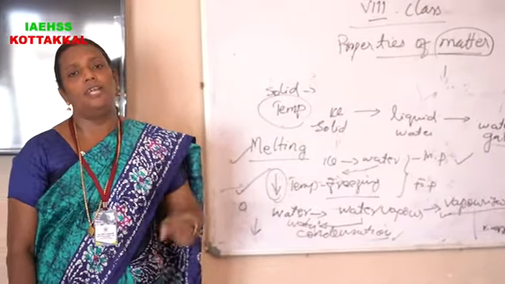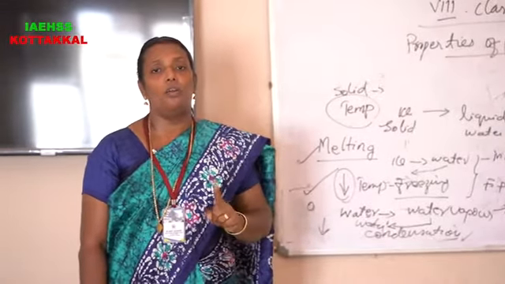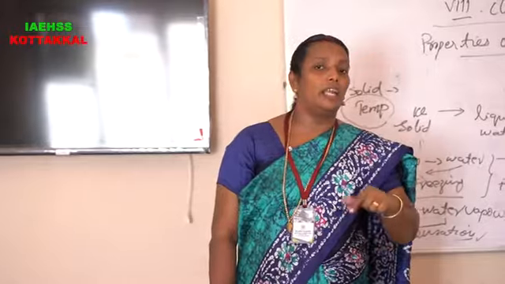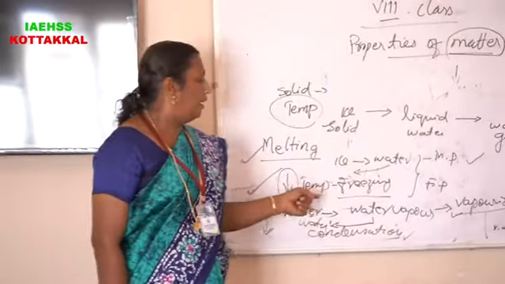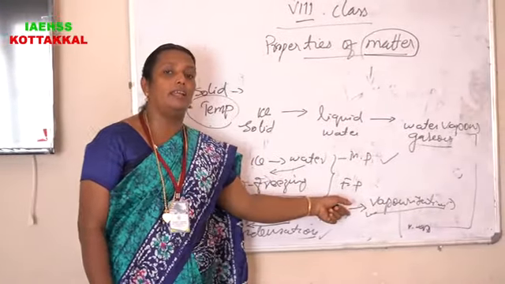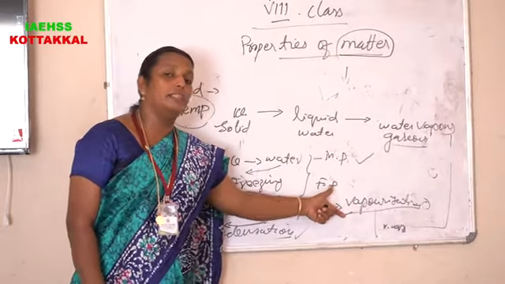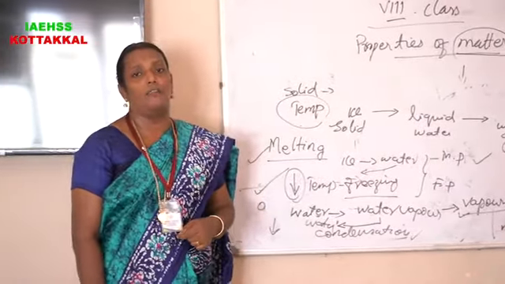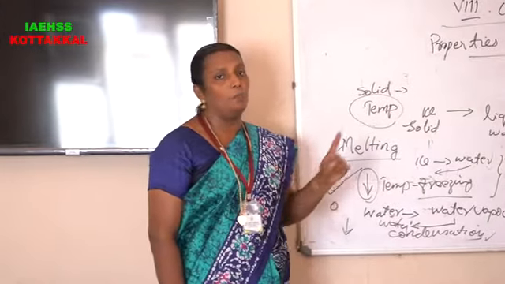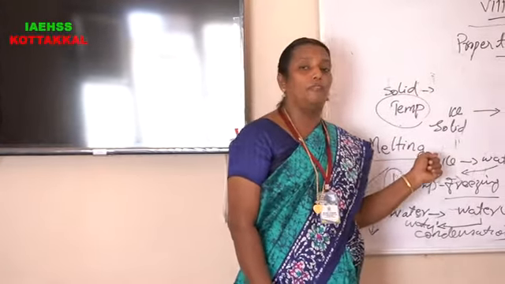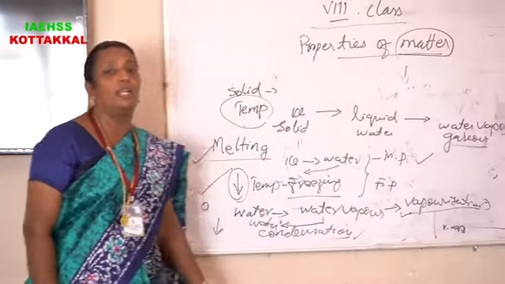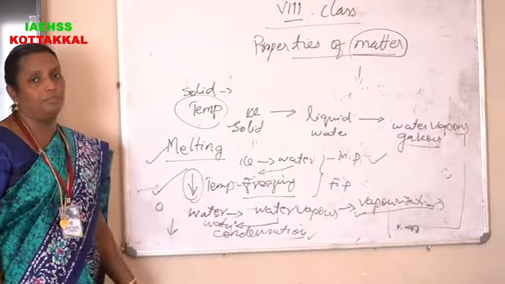Now we have discussed 4 phase changes. Solid comes to liquid, liquid comes to solid, liquid comes to gaseous state, and gaseous state into liquid. And the terms are different. The first one is melting, second is freezing, third is vaporization, and fourth is condensation.